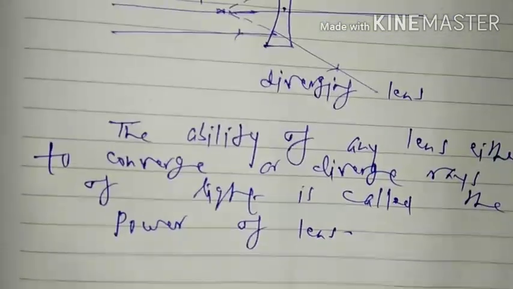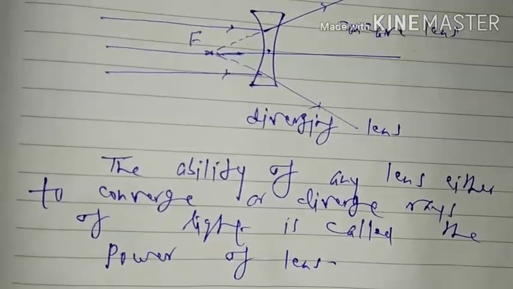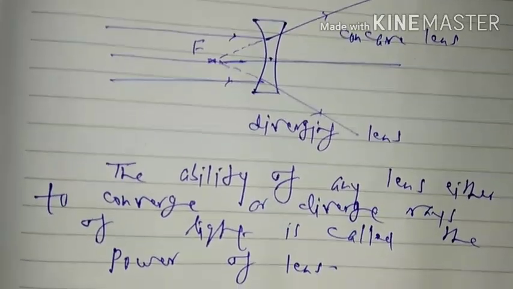Also, power of lens depends on the focal length of lenses.